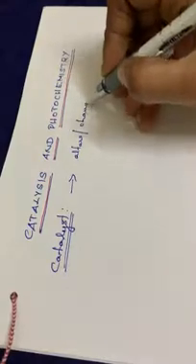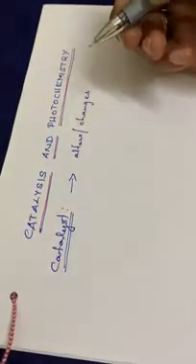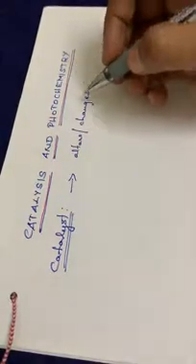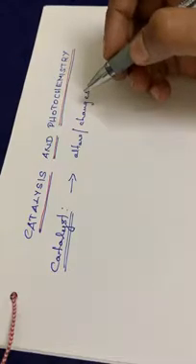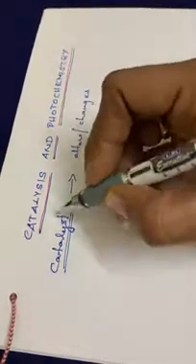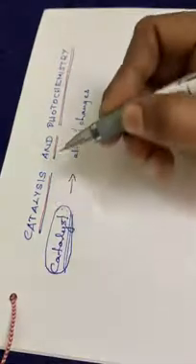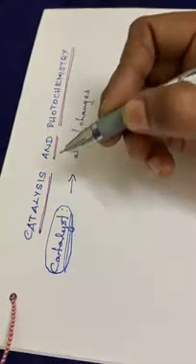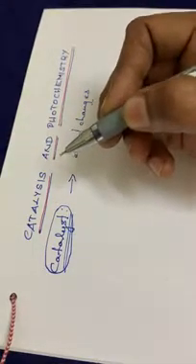A catalyst is a chemical substance which alters or changes the rate of a chemical reaction without itself undergoing any chemical change. So that particular catalyst will not undergo any chemical change while it is in a reaction mixture.